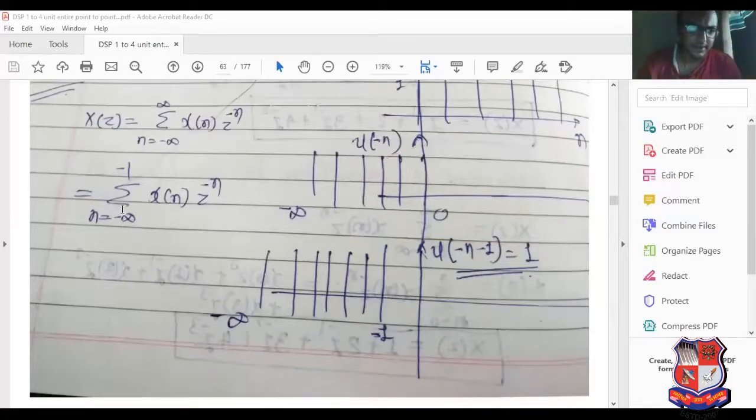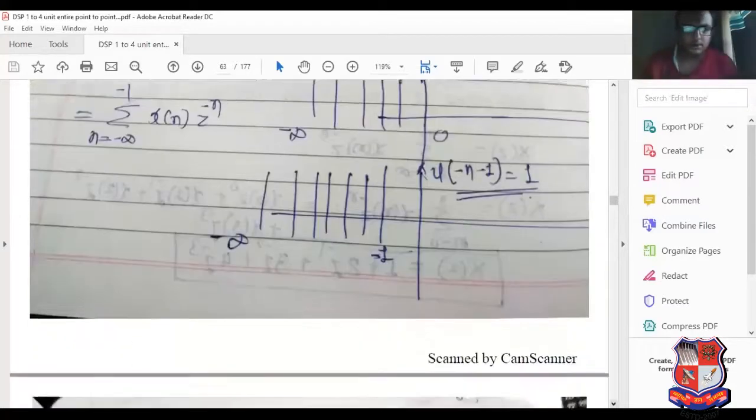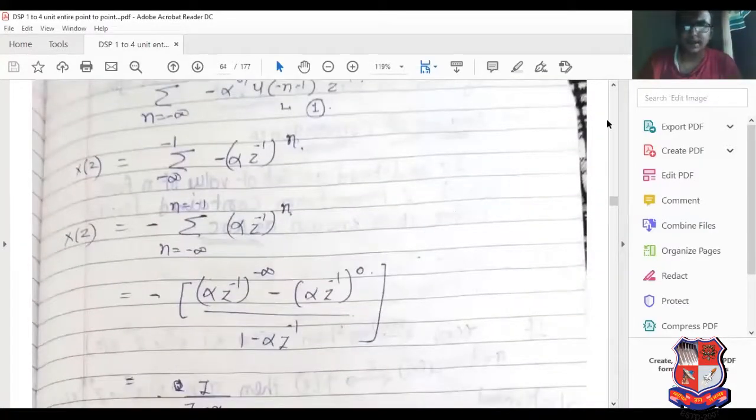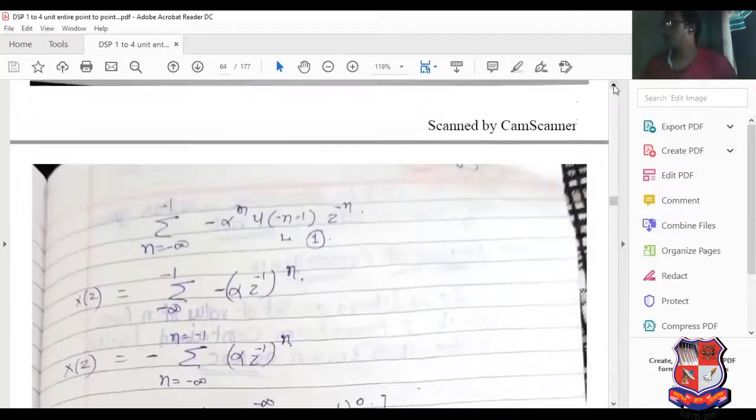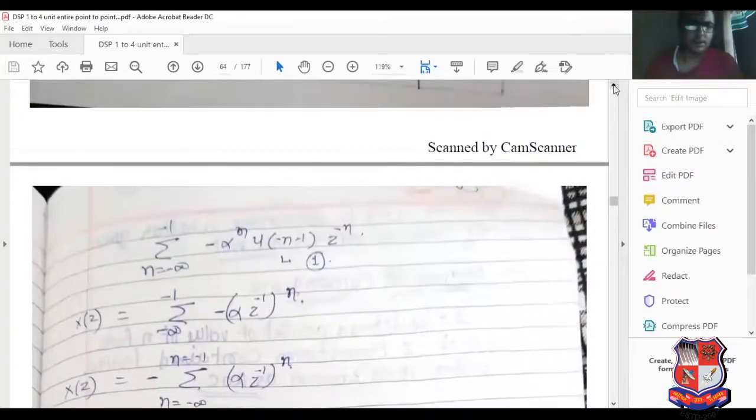So it starts from minus infinity up to minus 1. Next, n from minus infinity to minus 1. So here minus alpha raised to n, u of minus n minus 1, z raised to minus n. So u of minus n minus 1 equals 1, giving minus alpha z inverse raised to n.